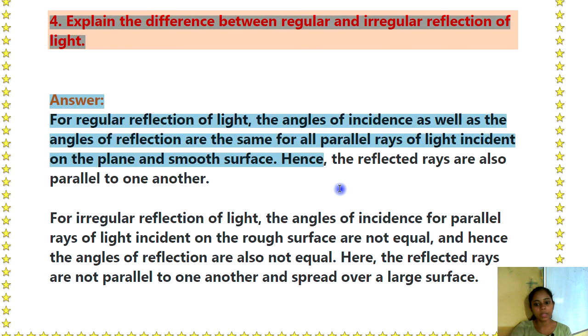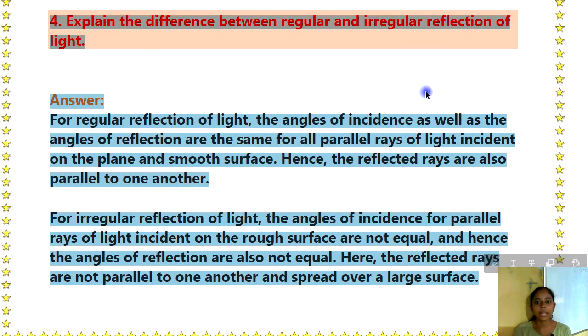Question number 4, explain the differences between regular and irregular reflection of light. Answer: For regular reflection of light, the angles of incidence as well as the angles of reflection are the same for all parallel rays of light incident on a plane and smooth surface. Hence, the reflected rays are also parallel to one another. For irregular reflection of light, the angles of incidence for parallel rays of light incident on a rough surface are not equal, and hence the angles of reflection are also not equal. Here the reflected rays are not parallel to one another and spread over a large surface.